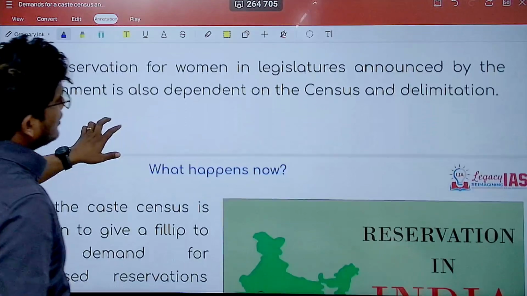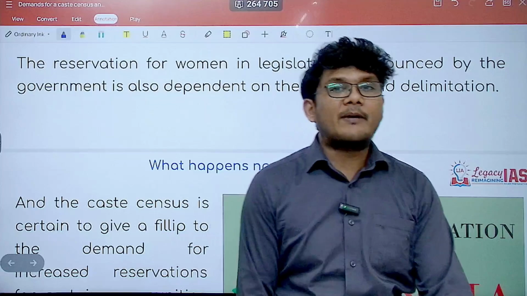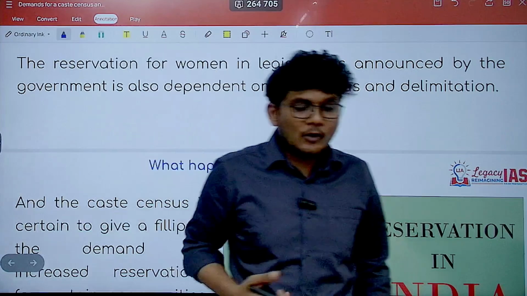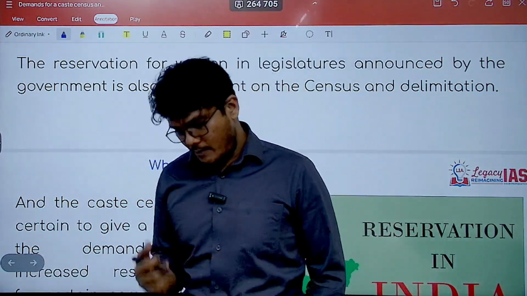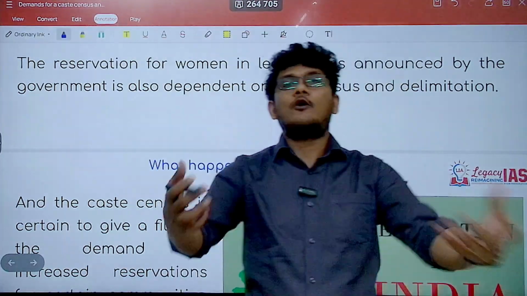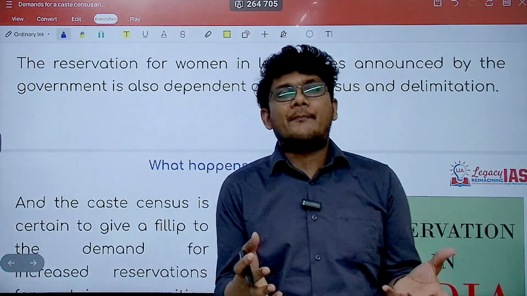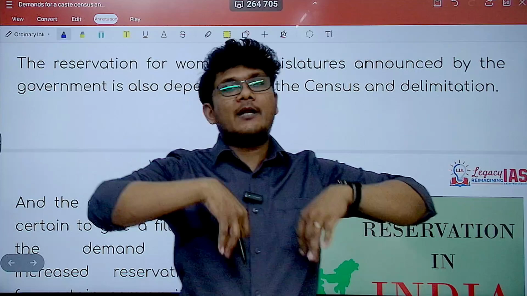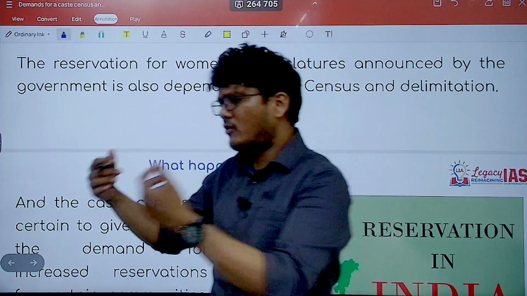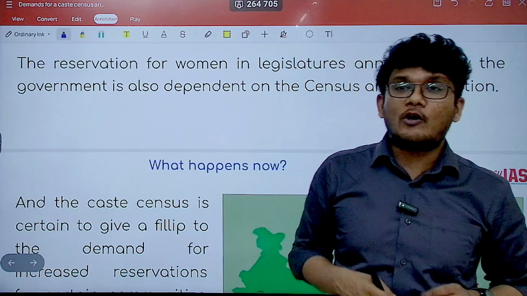Right. Now one more thing is, because of this delimitation, there is a possibility that the government can look to increase the number of seats of Lok Sabha itself. Why? Because with a huge number of population, you need more, let's say, members of parliament to govern, right? So the number of constituencies can increase, and since that is dependent on population, higher the population, more can be the parliamentary seats or legislative seats. Legislative seats, fine, not a problem, because it is state-wise, but the parliamentary seats will be an issue, because then what will happen?